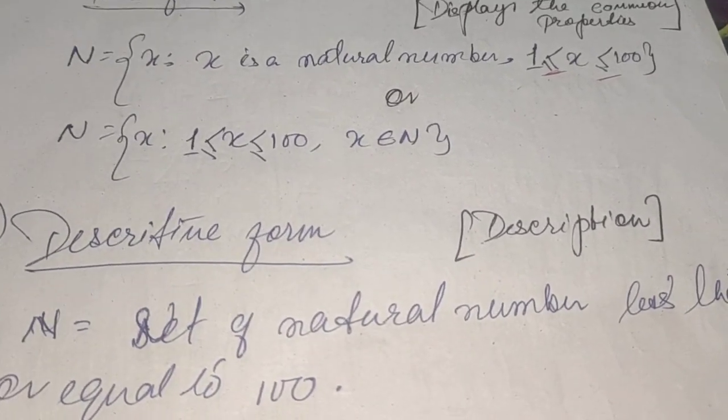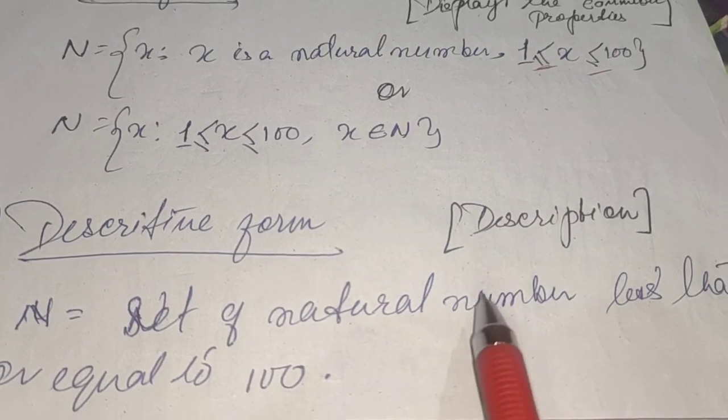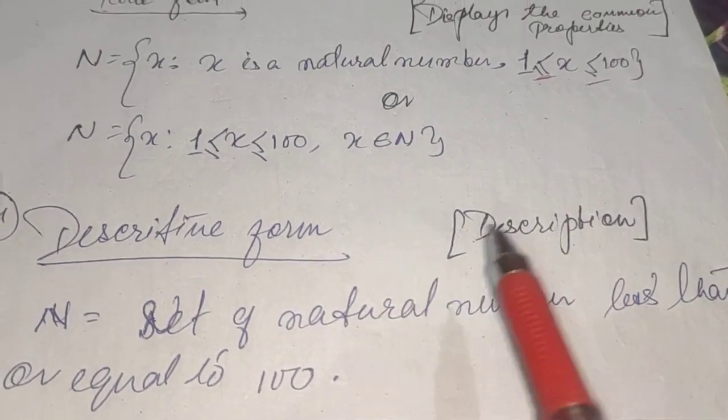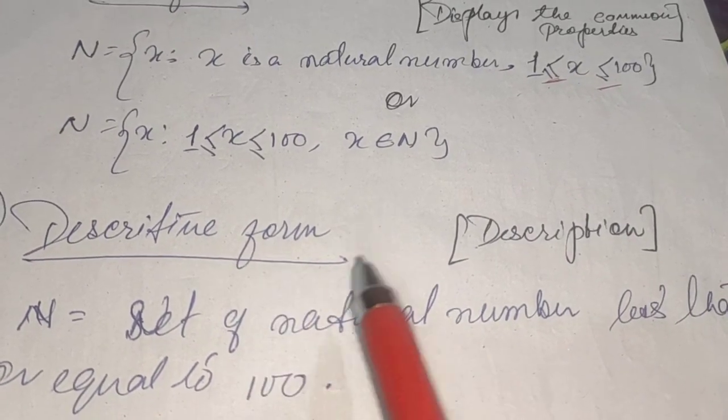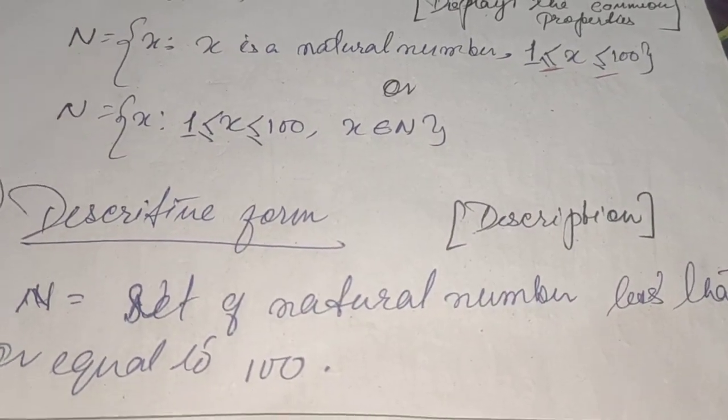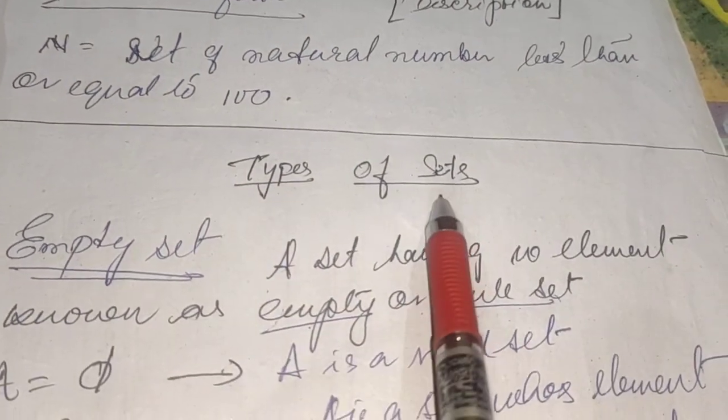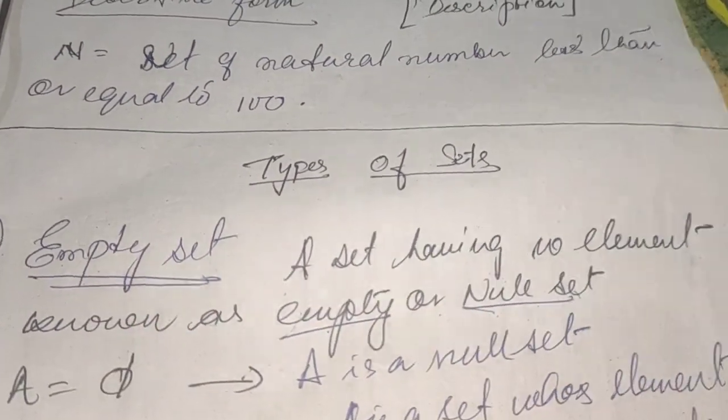There is nothing else. So these are the concepts of different types of sets, the different forms of writing sets, how we can write sets in different forms. The next concept is types of sets. So the first definition is the empty set.